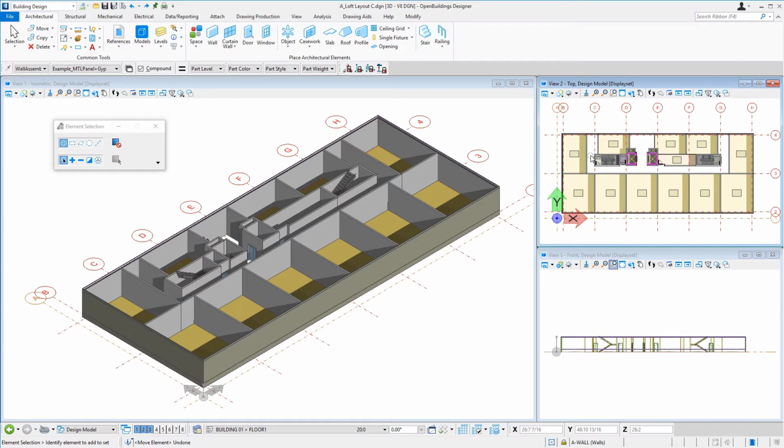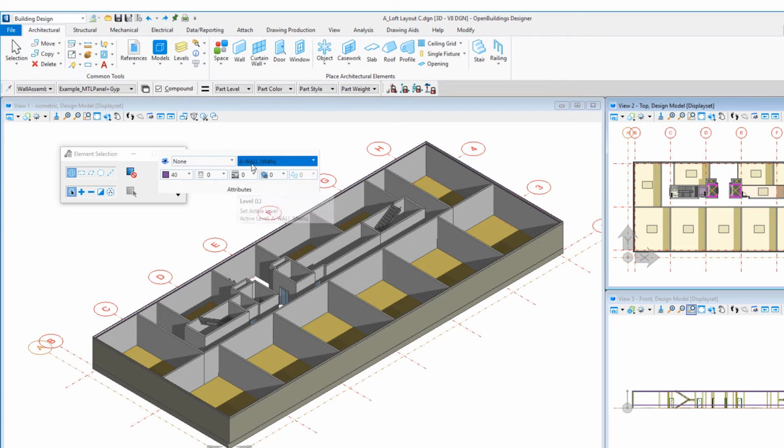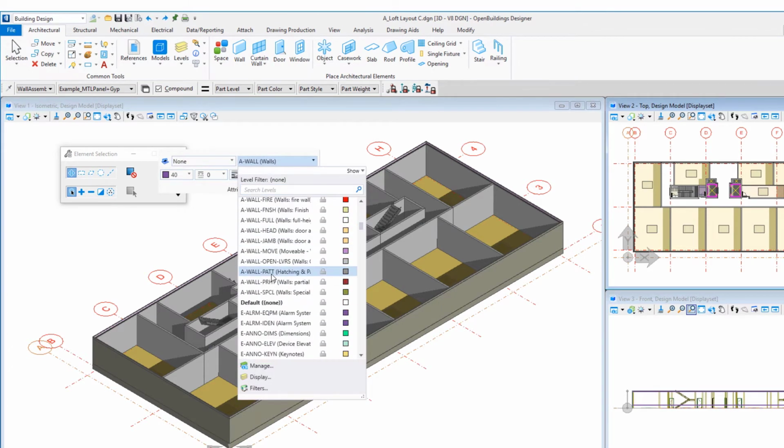Now we do need to create some separation, and we'll do that by just drawing some lines in our plan. So I'm going to pull up my level attributes, and you can do this with a shortcut key in Q1. And I'm just going to set my level to Giano non-plot.